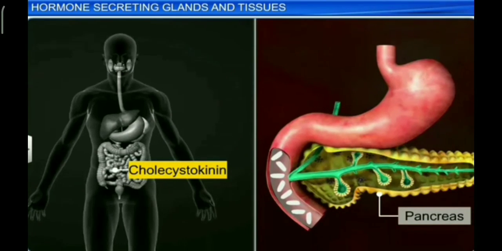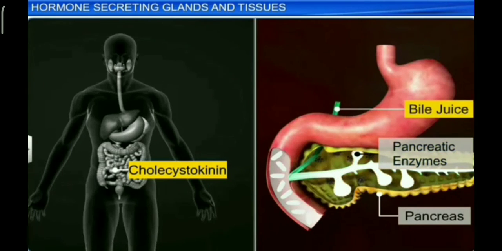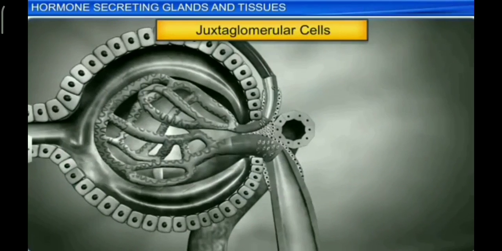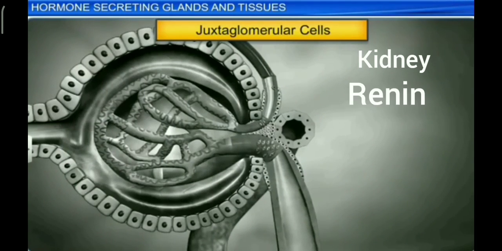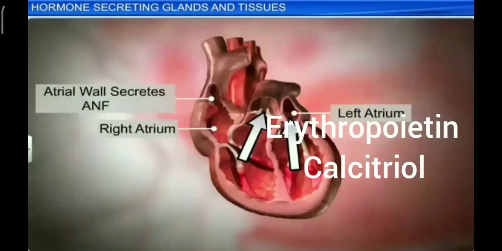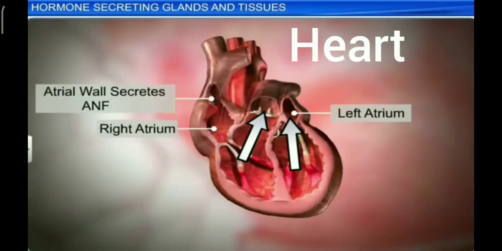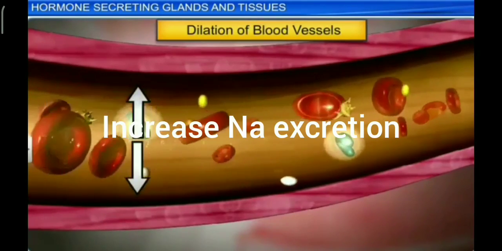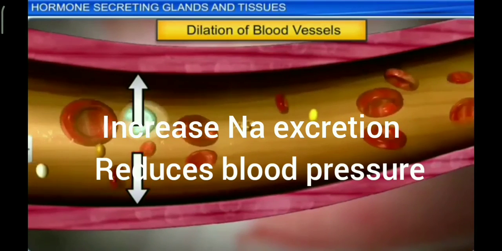Cholecystokinin stimulates the pancreas to release its enzymes and also stimulates gallbladder to release bile. Kidney. It produces renin, erythropoietin and calcitriol. Heart releases a hormone, that is atrial natriuretic hormone, which increases sodium excretion by kidneys and reduces blood pressure.